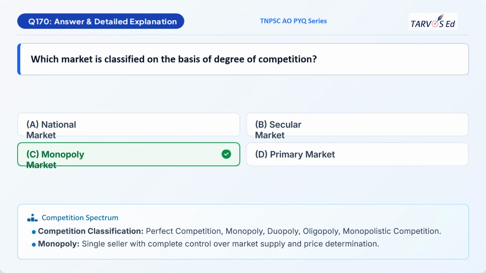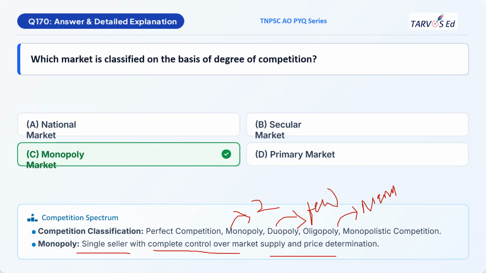So what is monopoly? When the market has a single seller and he has complete control over the market supply and price determination, then we call it a monopoly market. If there are 2 sellers, then we call it a duopoly market. When there are few sellers, that is more than 2, we call it an oligopoly market. When there are many sellers, then we call it monopolistic competition.